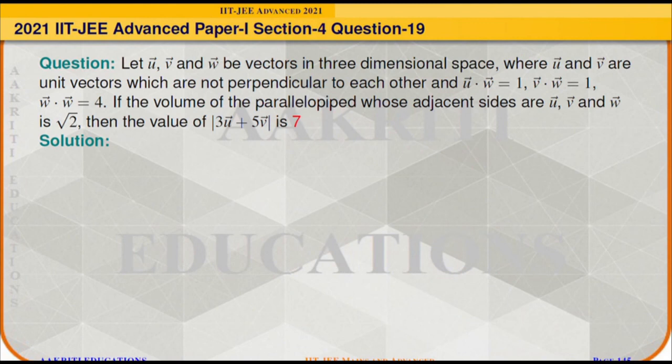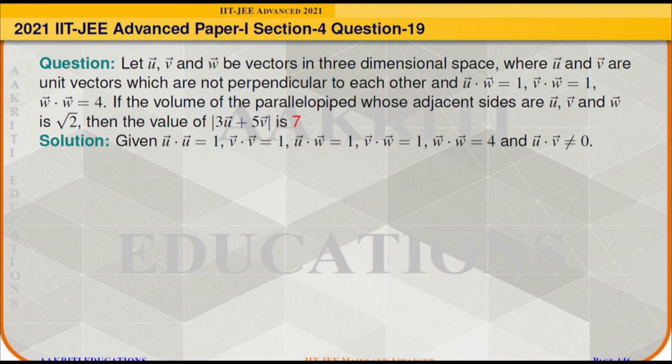Question 19. Question says, let U, V and W be vectors in three-dimensional space where U and V are unit vectors which are not perpendicular to each other, and U dot W is equal to 1, V dot W is equal to 1 and W dot W is equal to 4. If the volume of the parallelepiped whose adjacent sides are U, V and W is square root 2, then we need to find the value of modulus of 3 times vector U plus 5 times vector V.